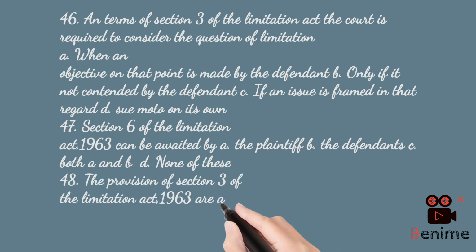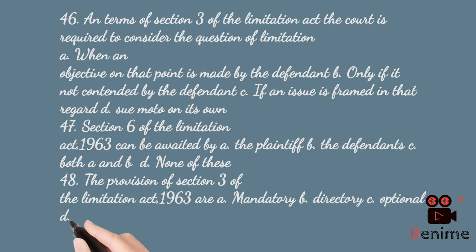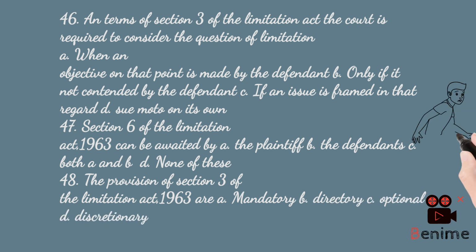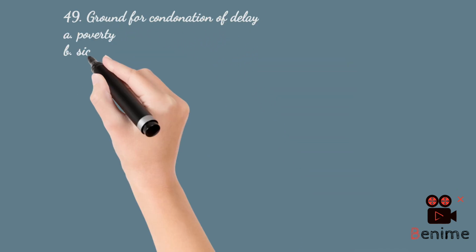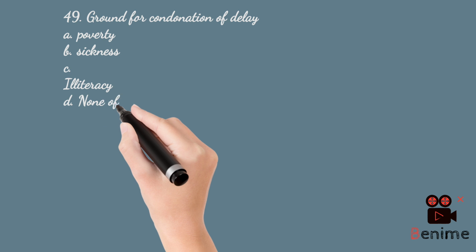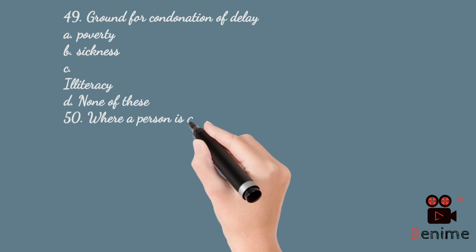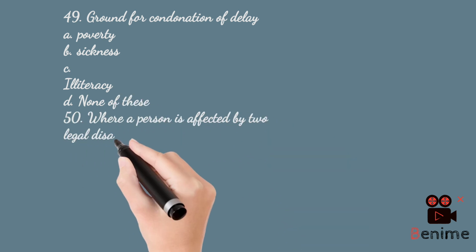49. Ground for condonation of delay: A. Poverty, B. Sickness, C. Illiteracy, D. None of these. 50. Where a person is affected by one legal disability followed by another without leaving a gap, then the suit or application may be filed: A. Till the first disability ceases to exist. B. Till the second disability ceases to exist. C. After both disabilities have ceased. D. None of the above.